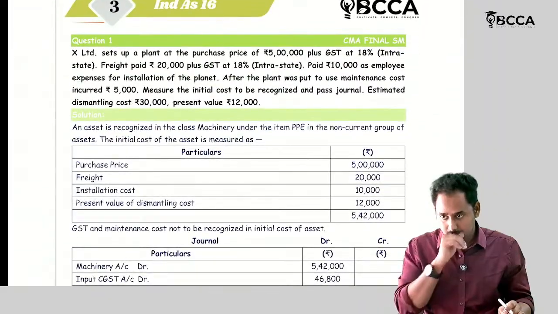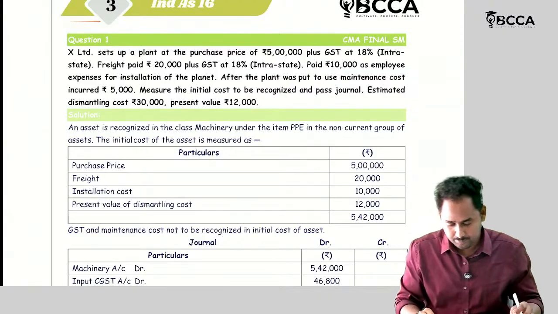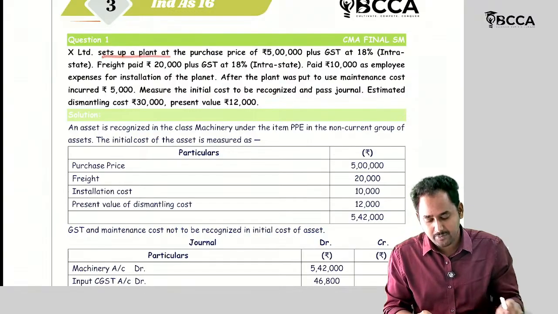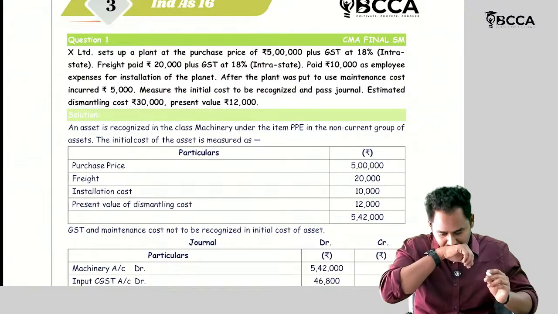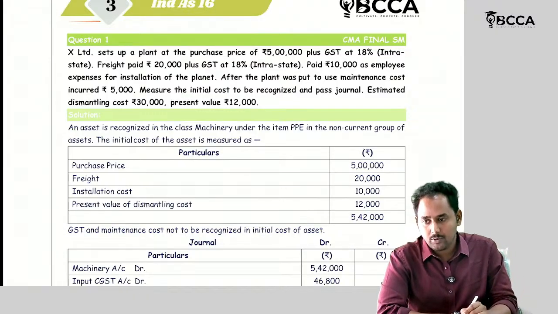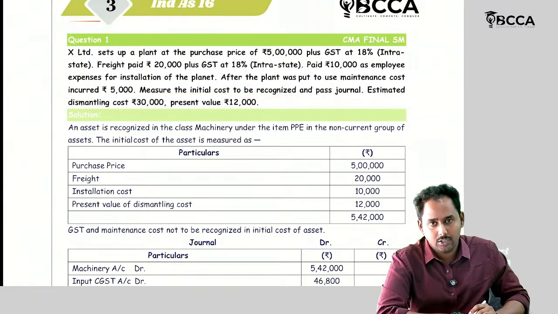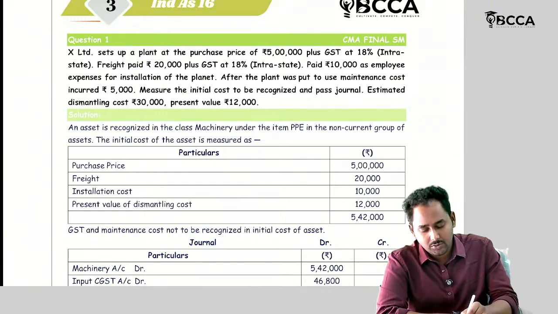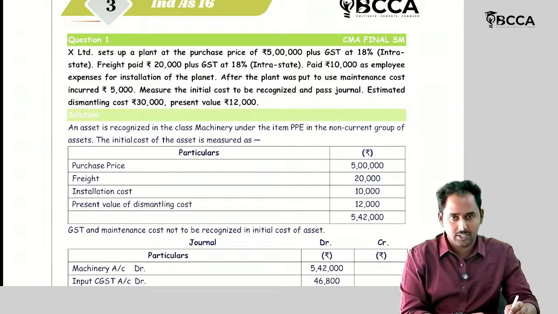Question number 1. So X Limited sets up a plant at a purchase price of 5 lakh rupees. So let's see the first question. What they are asking is to measure the initial cost to be recognized and pass the journal entry. So X Limited purchased one plant. Now what is the question exactly? They are asking what is the initial cost of that plant. With respect to that, we should pass the journal entry.